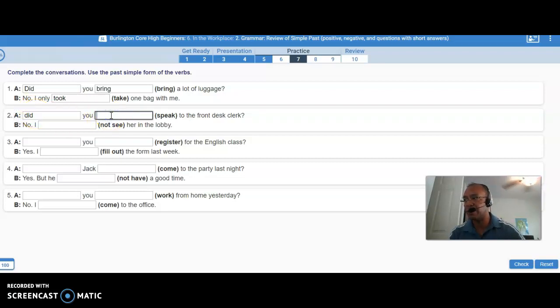If you wouldn't have did, then you could say spoke, right? But you have did in there, therefore you have to leave this in its original form, the base form, or the infinitive, as we call it. Did you speak to the front desk clerk?